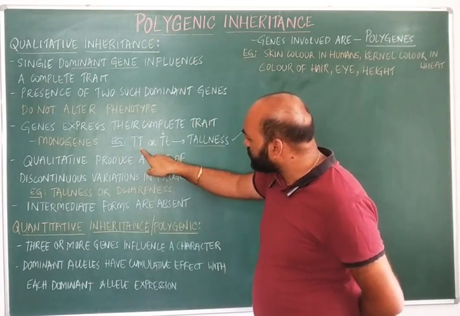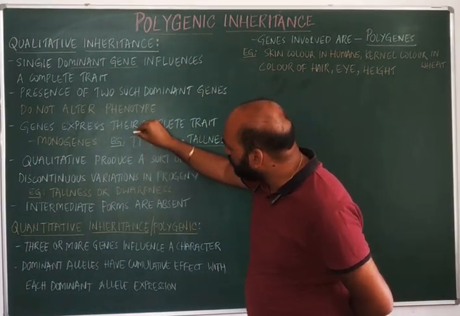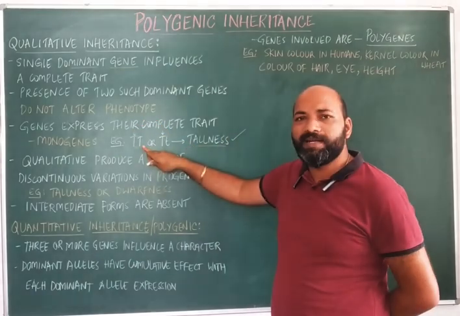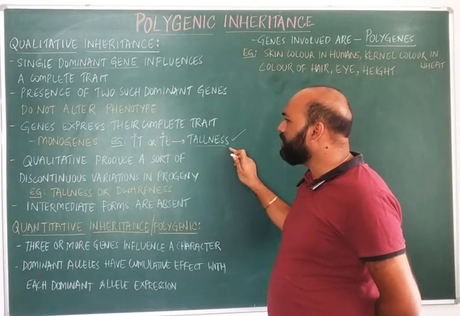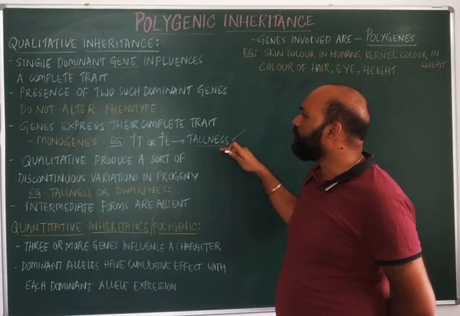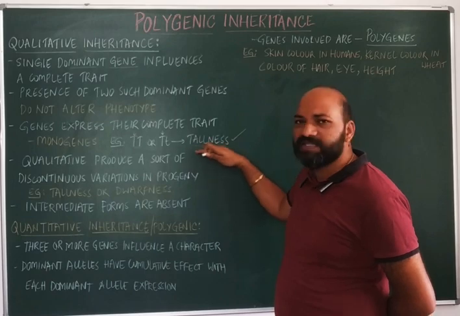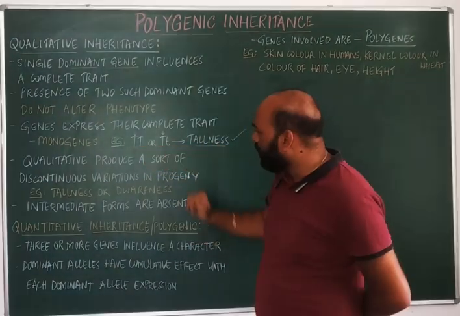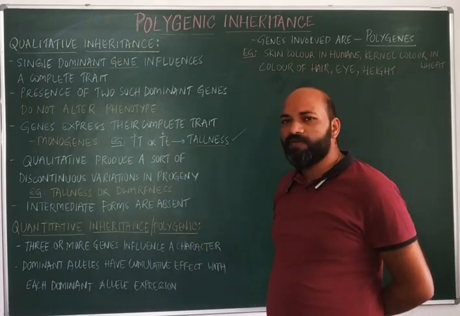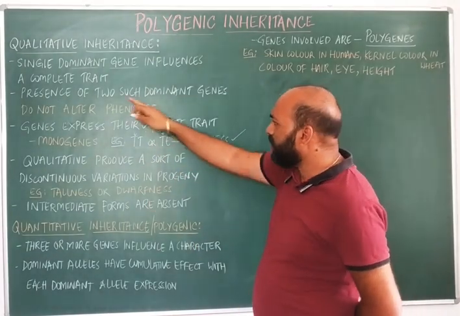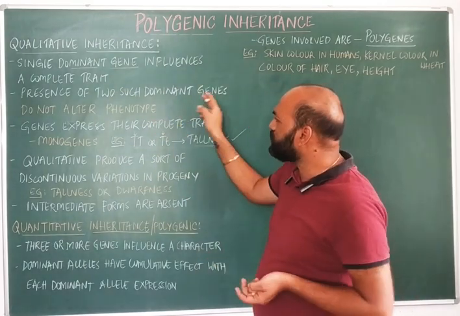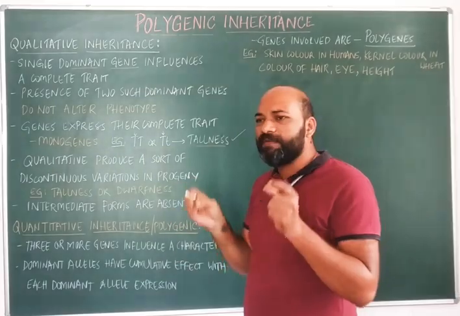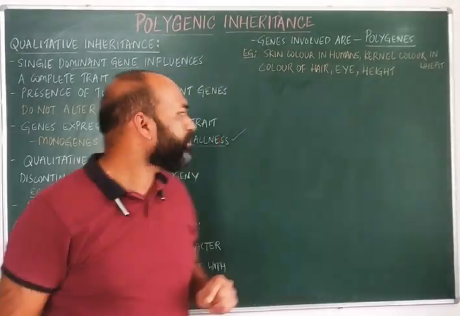But if there is an addition of one more dominant allele along with this dominant allele, that does not alter any kind of phenotype. So the phenotype remains the same, that will be tall itself. Either there may be presence of two dominant alleles or there may be presence of one dominant allele. So that is the second point: the presence of two such dominant alleles or genes does not alter the phenotype. So the phenotype remains the same.